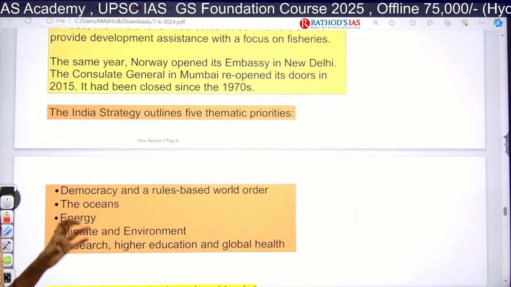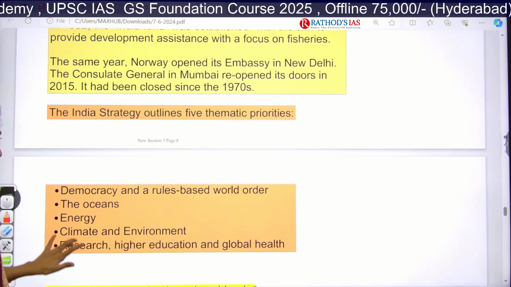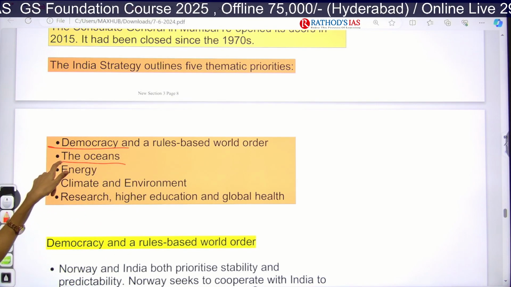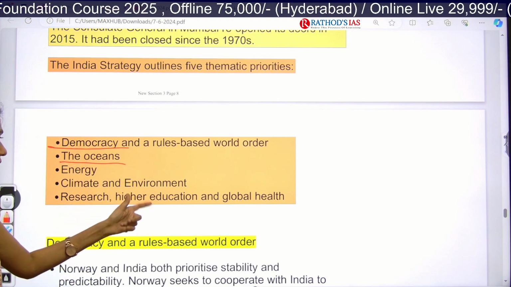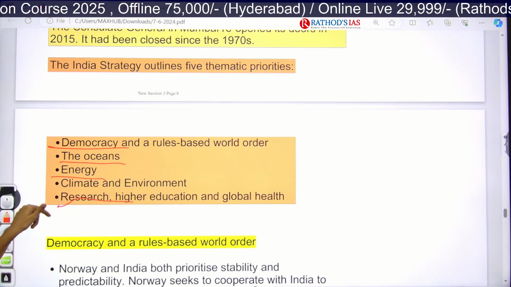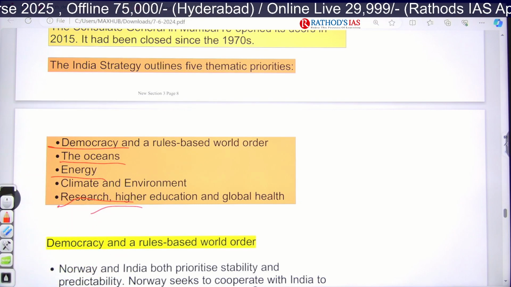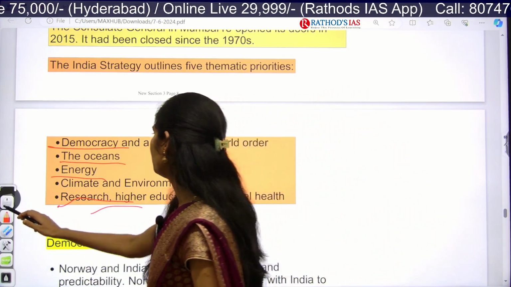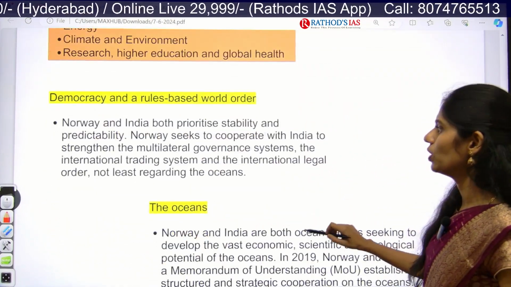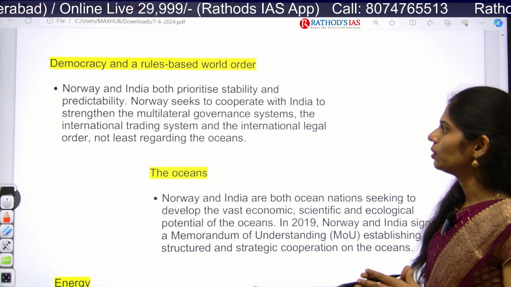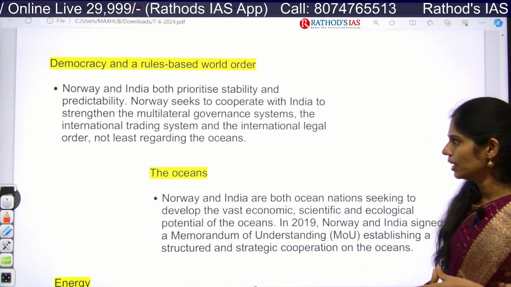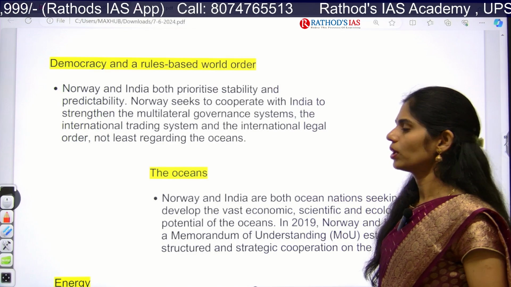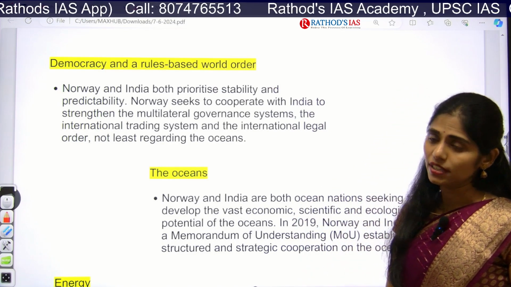And actually we have a good relationship with Norway in 5 priority areas. First is democracy and rules-based world order. Second is ocean affairs, because at that time we focused on fisheries. And next are energy, climate and environment, and research and higher education in global health. So in these 5 areas we have a good relationship. Now let us see the first one, democracy and the rules-based world order. Norway and India both prioritize stability as well as predictability, and we also started improving our governance system. And we have a good international trading system also.